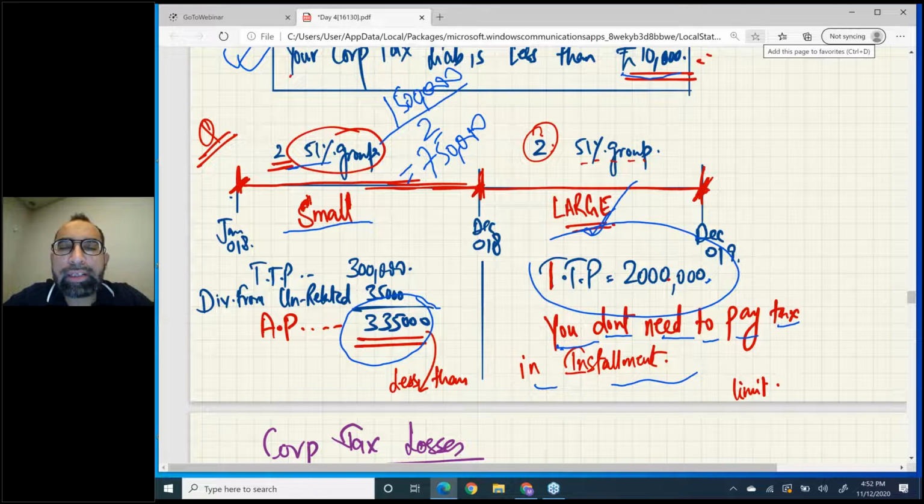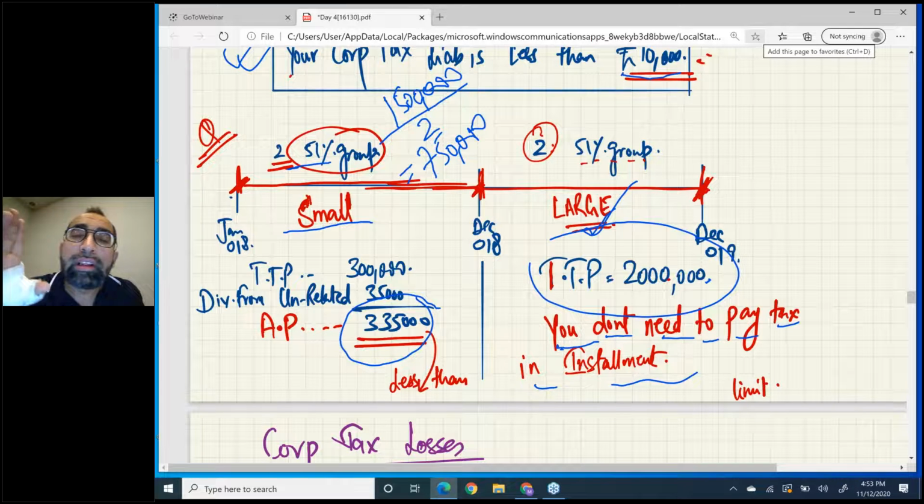Listen, one question students are asking: if we have a 15-month period of account, we normally divide it between 12 and 3, and the tax payments of the first 12 and the remaining 3 are separate. For example, we are a small company, so for the first 12 months we have to count 9 months, and for the second accounting period, which ends in March, we count again 9 months. That means 2 separate payments. Tax payments are separate, but the tax return is not separate. For a 15-month period of account, the tax return due date is the same.